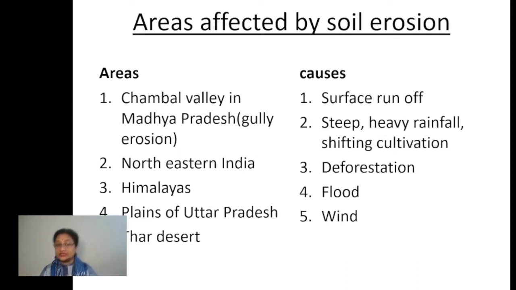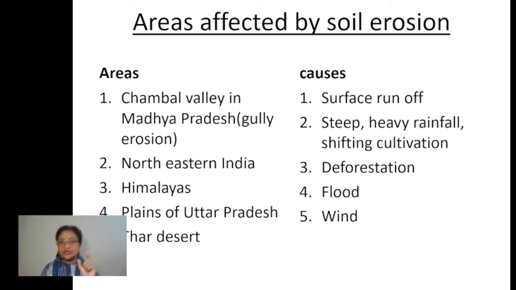Now what is the condition? The area which was cleared first for cultivation is now left open without any vegetation cover, and they shift to another part of the forested area and do the same practice. They clear all the forest, all the trees are cut, all the bushes are burnt. Understood? Again they cultivate for 2, 3, 4 years, and when they find the production is less, they shift to another part.